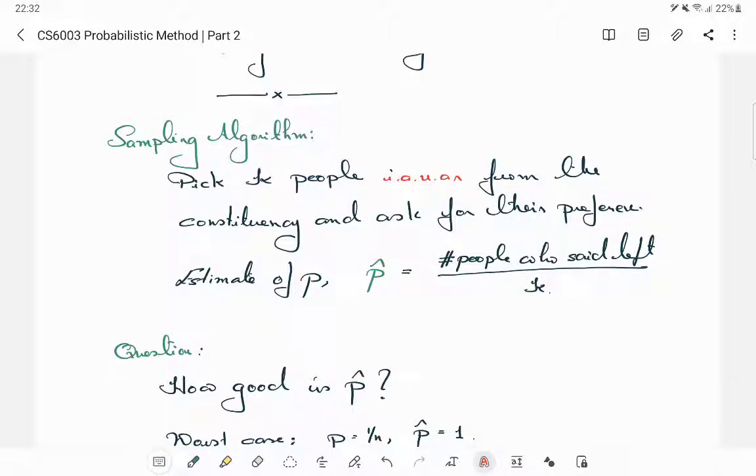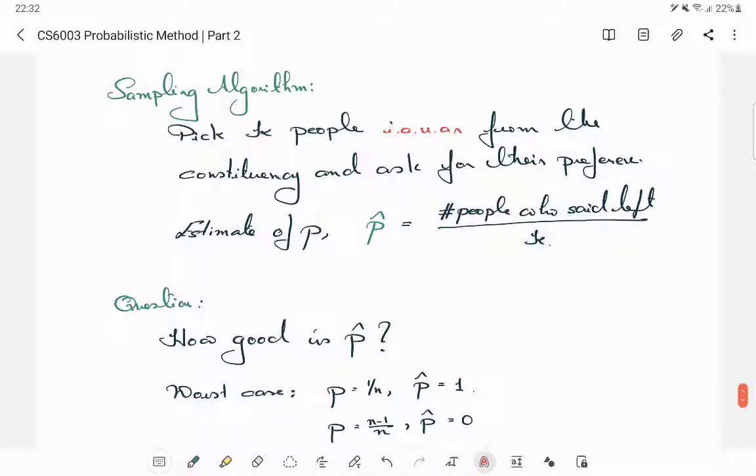Now we cannot say that p hat is accurate enough with 100% confidence, because think about this scenario. Suppose there was only one person who will vote for the left and the remaining n-1 persons would be voting for right. So a good estimate for p would be 0.